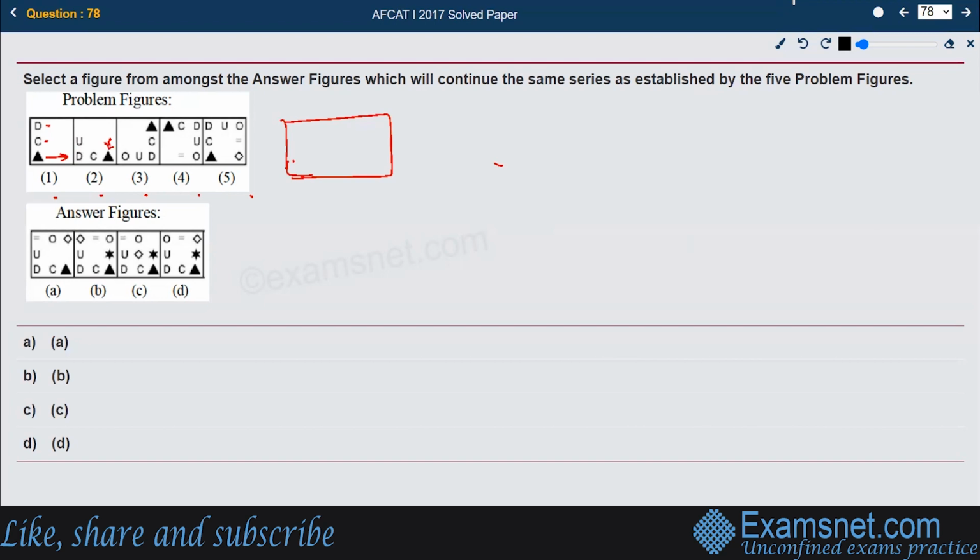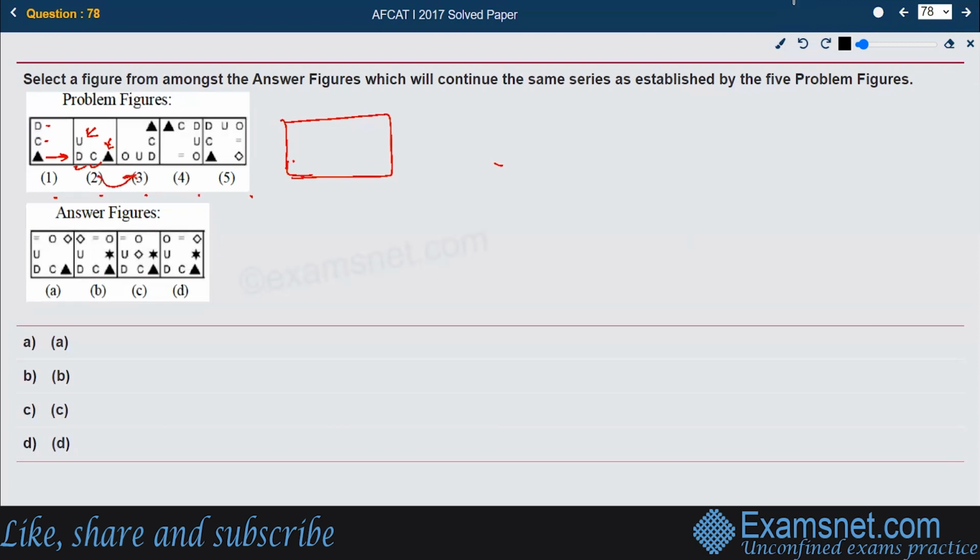Then the chain is followed as it is. Behind the triangle was C, behind that was D. So behind the triangle is C, and behind that is D. And what they have done, they have added a new symbol or letter to the tail. That is, they have just added a new symbol or letter behind the D. That is U here. This is how they are doing it: shifting the triangle first, then following the same order, and then adding a new figure or letter at the very back.